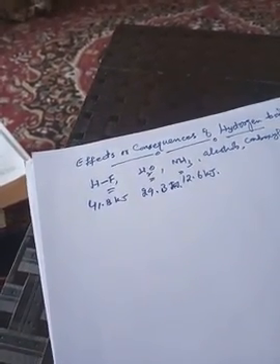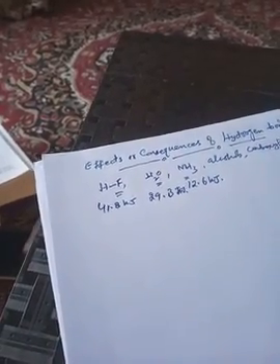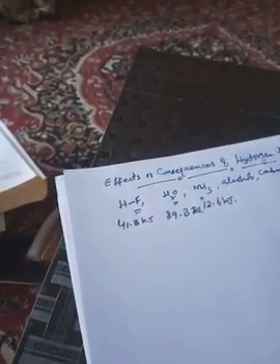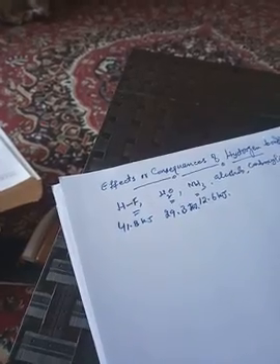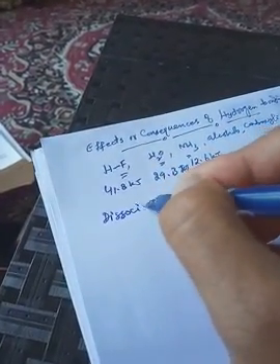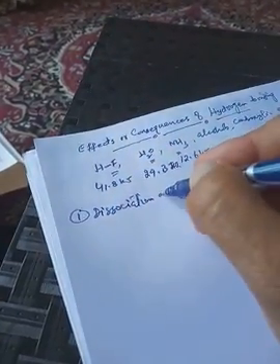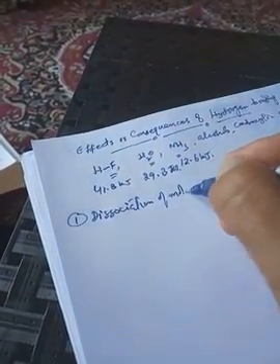So this hydrogen bond affects so many properties of the compounds, and one of the consequences of the hydrogen bonding is on the dissociation of molecules. So this is the first effect of hydrogen bonding, dissociation of molecules.